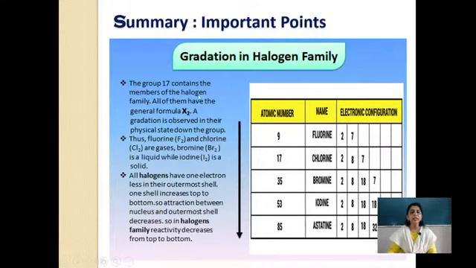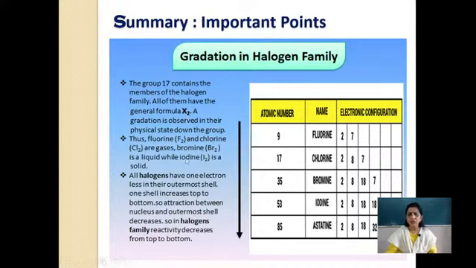The group 17 contains members of the halogen family. All of them have the general formula X2. Now what is this X2? Cl2, F2, Br2, I2. So we always write it with 2, diatomic molecule. All halogens need 1 electron in the outermost shell. As you can see, valence electrons are 7, so they need only 1 electron in the outermost orbit to complete their octet. Shells increase from top to bottom, and the attraction between nucleus and outermost shell decreases as shells keep on increasing. So halogen family reactivity decreases.